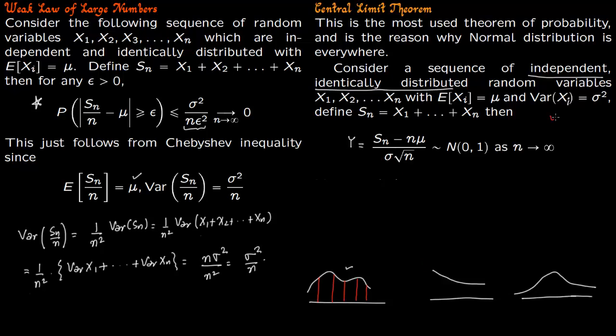I will write it as y5 is S5 minus 5 times mu over sigma times root 5. Instead of 5 you can have 6, instead of 6 you can have 7, and so on. Now this y ends up lying in the normal distribution.